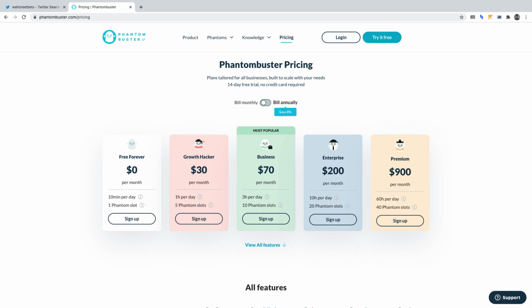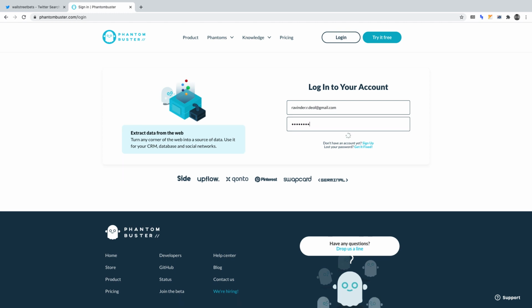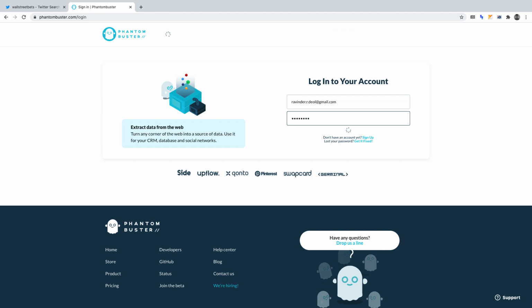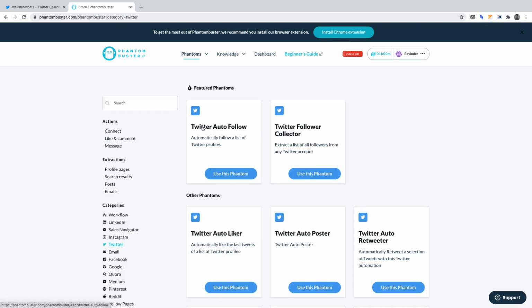To begin, you'll need to either log in or create an account. As I already have an account with Phantombuster, I'm going to log in so we can get started on this project. Once you've logged in, hover over Phantoms, then select Twitter.